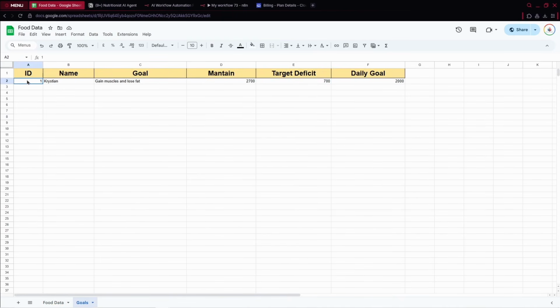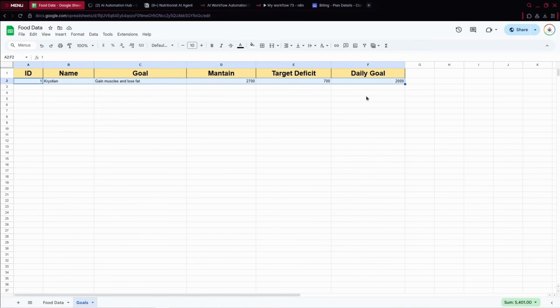So we may have, let's say, multiple users. I've got the one user, which is only me. However, I can have other users to track their progress and food. So let's say maybe someone else is sending a message to your chatbot via Telegram. And then it saves the data only for this user and tracks the data only for this user.